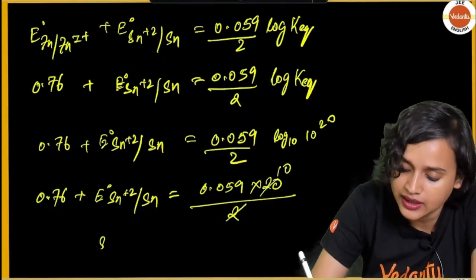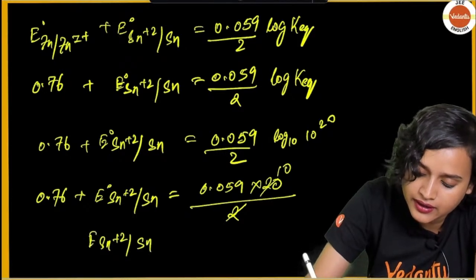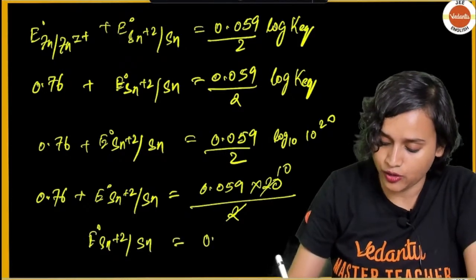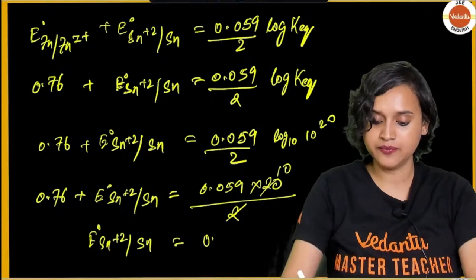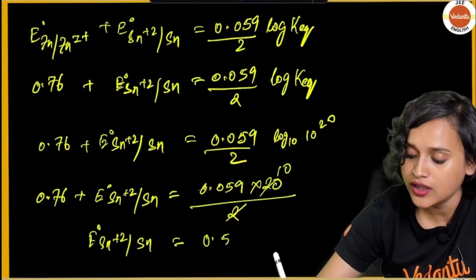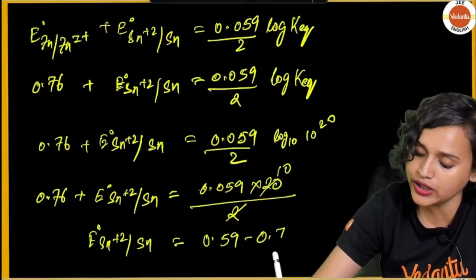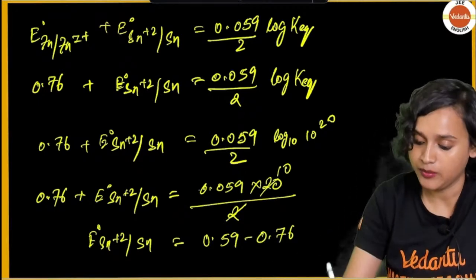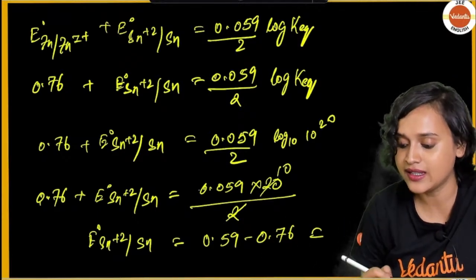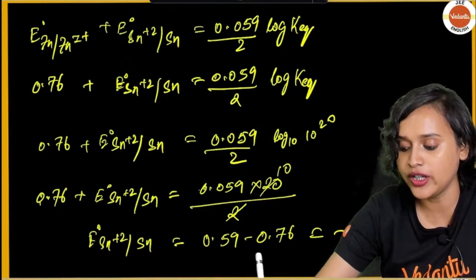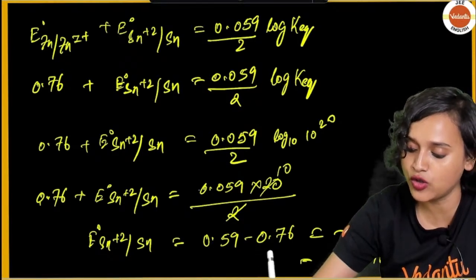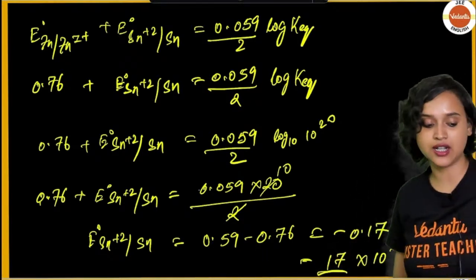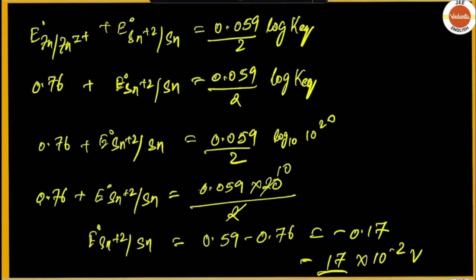And then we can write Sn2+ to Sn E naught is equal to 0.059, no, not 0.059. One second, because multiplied with 10, right? So 0.59 minus 0.76. Correct? Because this will go to that side. So this is equal to minus 0.17. That means we can write it as 17 into 10 to the power minus 2 volt, and 17 is the correct answer. Have a look, find it out. Is there any discrepancy? Is the calculation correct? Guys, check it out, let me know.